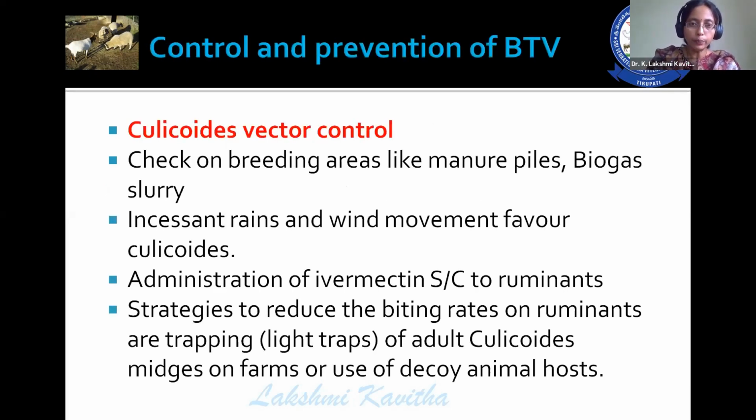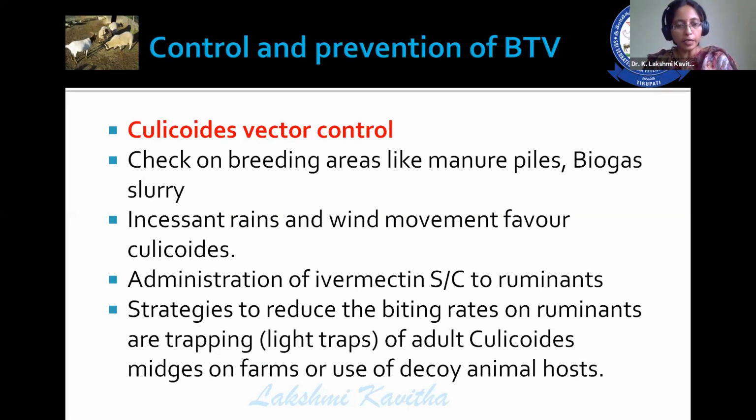Then coming to the control and prevention of blue tongue, Culicoides vector control is very, very important in India to control blue tongue. Check the breeding areas of the Culicoides, such as manure piles and biogas slurry. Incessant rains and wind movement also favor the Culicoides population.